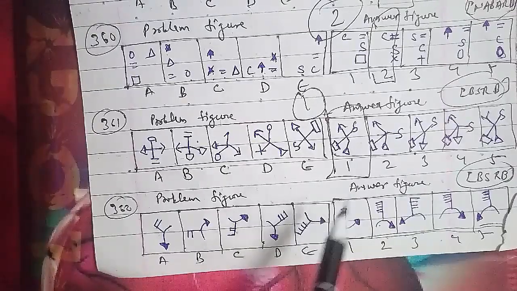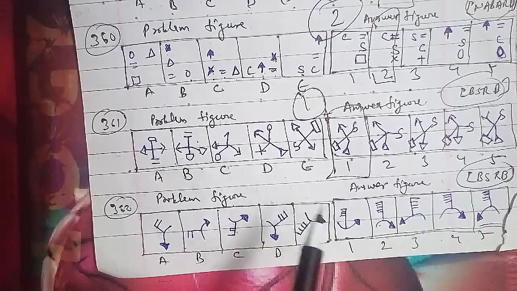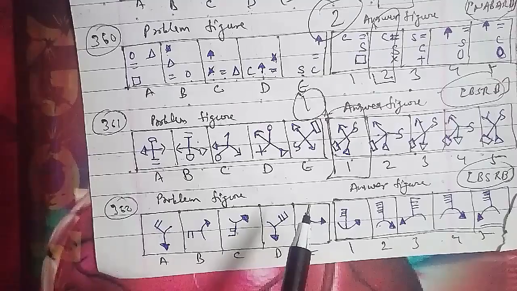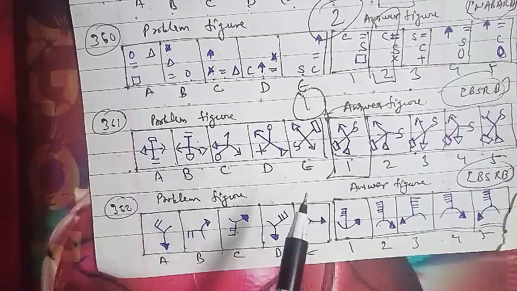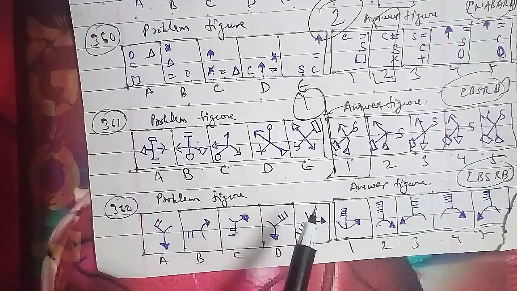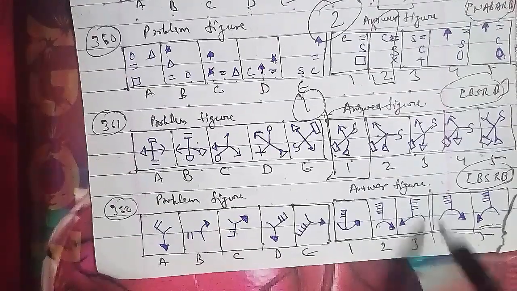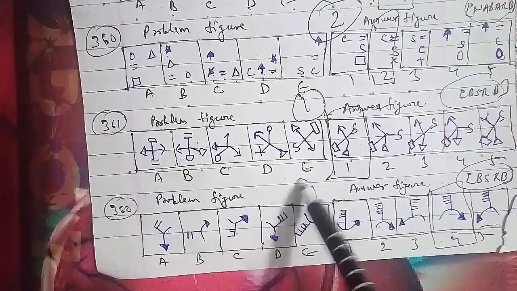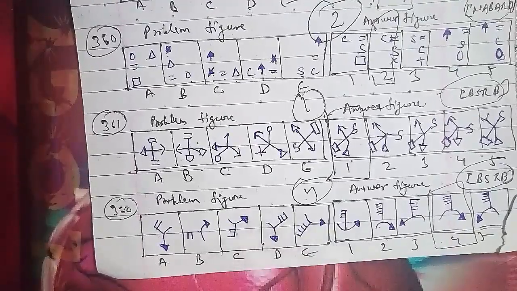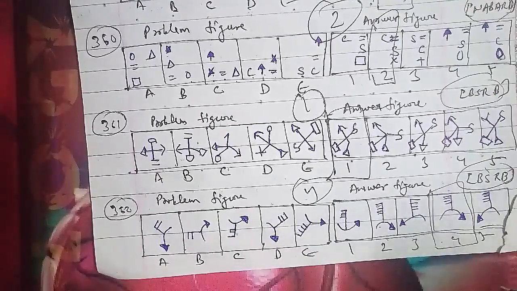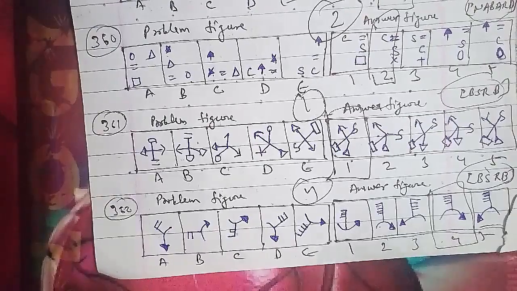In the same case, the figure gets laterally inverted in each step and rotates 45 degrees anti-clockwise, 90 degrees anti-clockwise and 135 degrees anti-clockwise sequentially. So after the E figure, we will be having the fourth figure. That will be the right answer for this question, and that is very important because this has been asked in the BSRB question paper here as well.